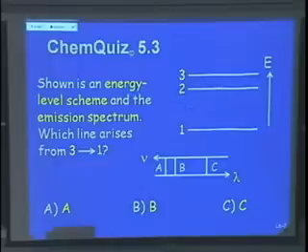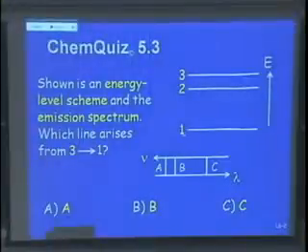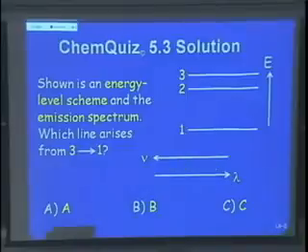Now if you go from 2 to 1 or from 3 to 1, which one has the higher energy? 2 to 1 or 3 to 1? 3 to 1. So if you go from 2 to 1, this is higher energy than from 3 to 2, but not quite as high as from 3 to 1. So that must be this here. And going from 3 to 1 must have the highest energy. E equals h times nu, so it has the highest frequency, or delta E is h delta nu. So this one here must have the highest energy, A. There you go. And that was the answer.